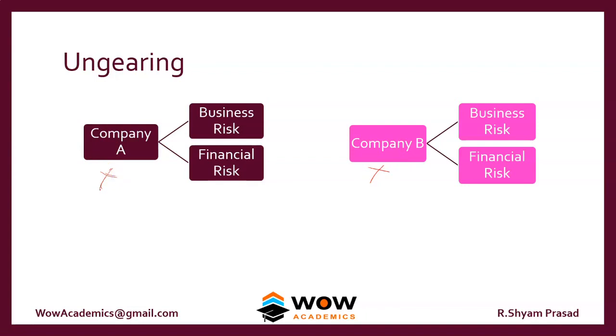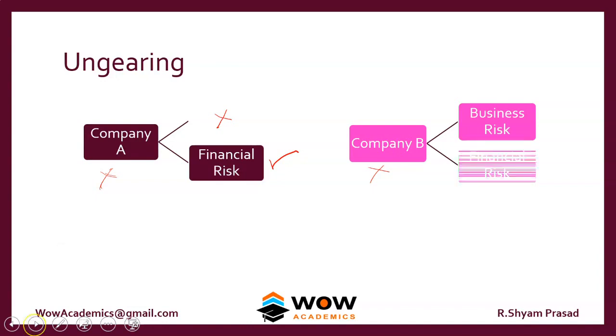See, what happens is we need to enter into the business risk of company B, right? So we don't need the business risk of supermarket. That's unnecessary. And we are going to use our own capital structure. So financial risk is going to remain the same. But for company B, we don't need financial risk because the financial risk of our company is what is required. But we need the business risk of that company. So we are going to use the financial capital structure of company A and the business risk of the construction company.